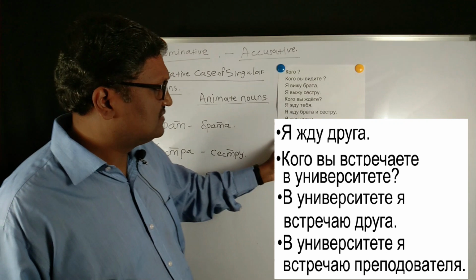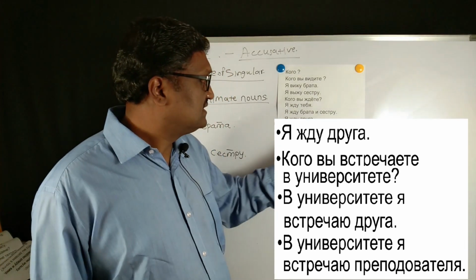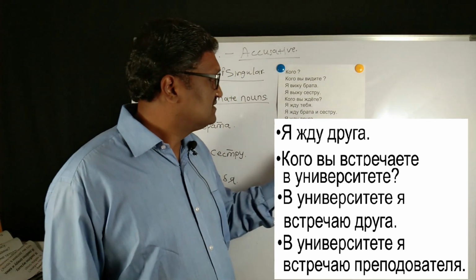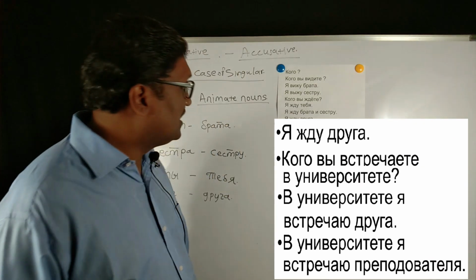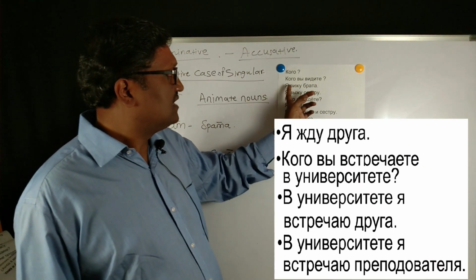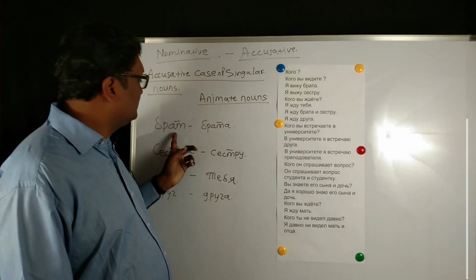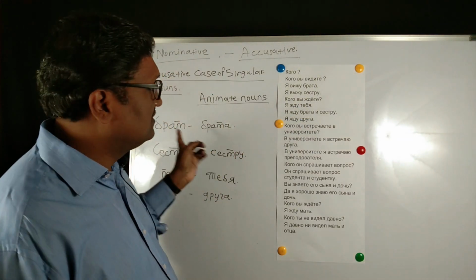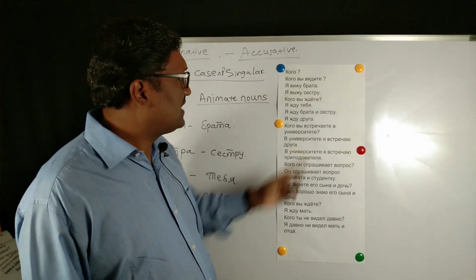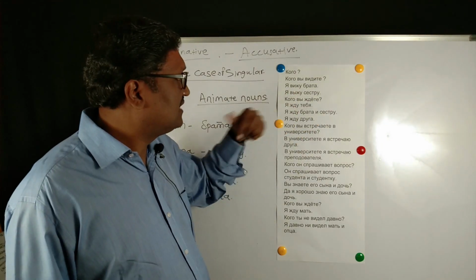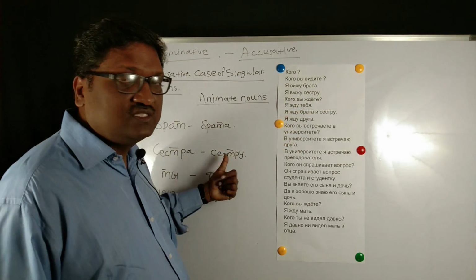Кого вы встречаете в университете? В университете я встречаю друга. So here, if you see, я вижу брата. Брат is the original in nominative. Брат is a masculine singular noun which has changed to брата. Сестра is a feminine animate noun which is changed to сестру in accusative case.